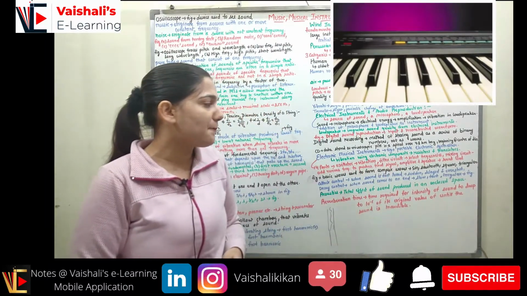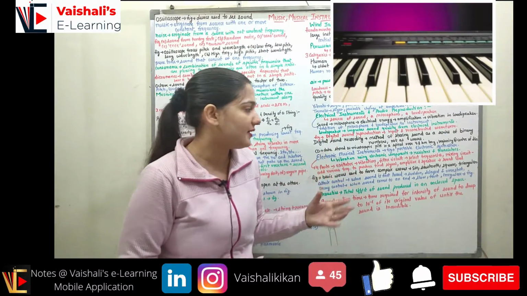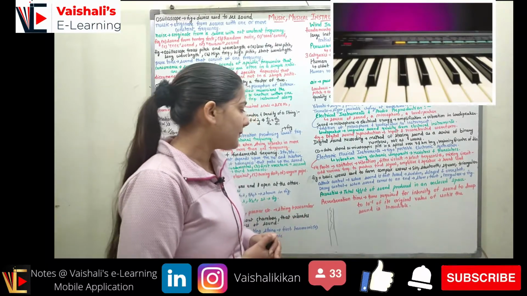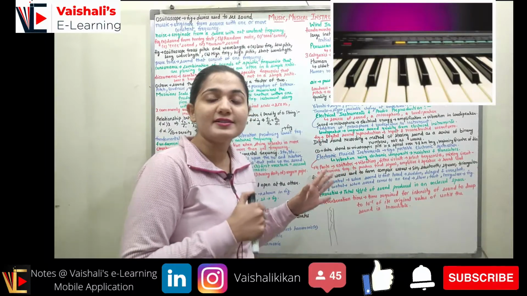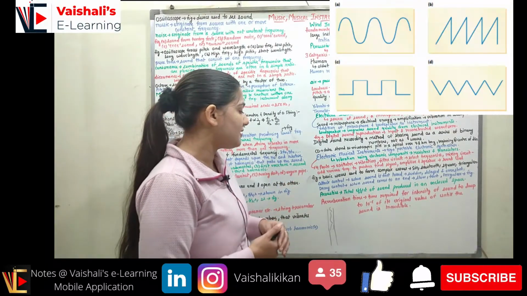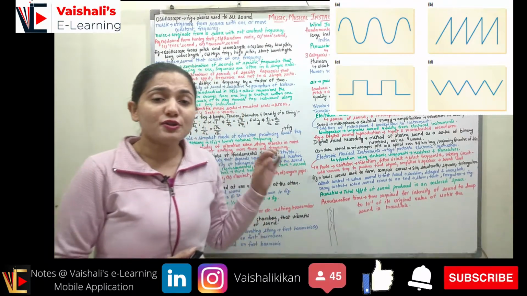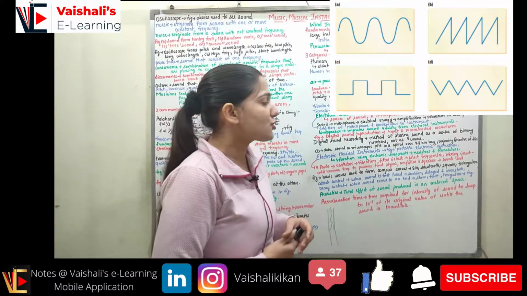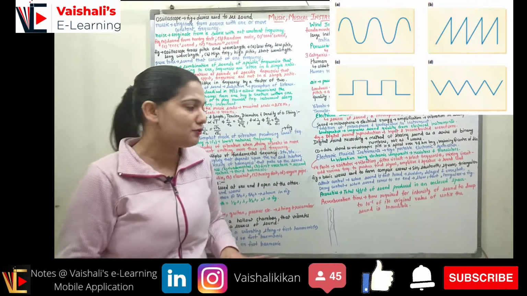At last I have the amplifier and speaker. Amplifier will amplify this mixed signal, and the speaker will give me sound, which is the final loud sound, right? So the amplifier will increase the amplitude and the speaker will convert this electronic signal into sound vibrations. Again, you can see the figure here. We have the basic waves which we use to form the complex waves. In the mixer, these basic waves can be sinusoidal wave, sawtooth wave, square wave or triangular wave. These waves can intermix with each other and they can produce music.